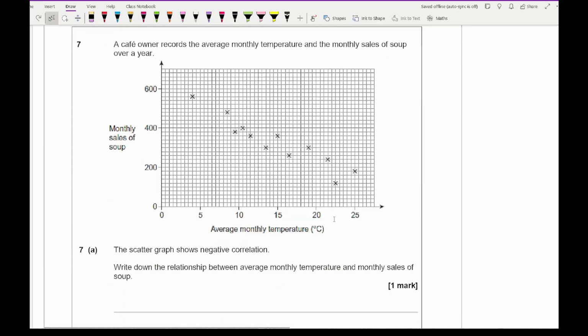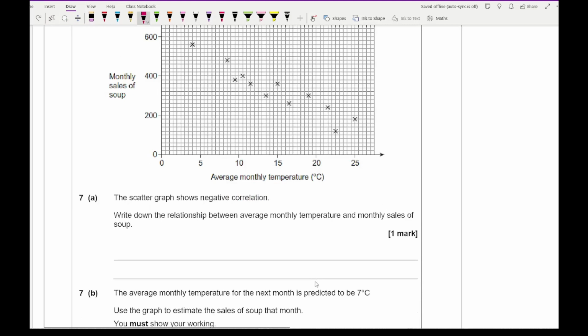Then moving on to our last question, it says that a cafe owner records the average monthly temperature and the monthly sales of soup over a year. The scatter diagram shows negative correlation. Write down the relationship between average monthly temperature and the monthly sales of soup. Because it's got a negative correlation, it means that as the monthly temperature increases, the sales decrease. So that's exactly what I need to write.